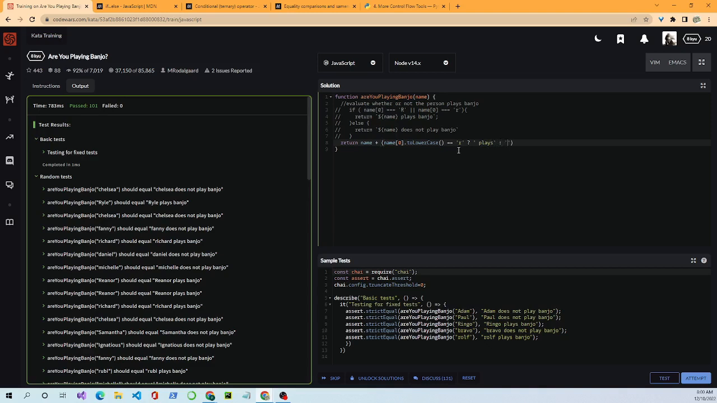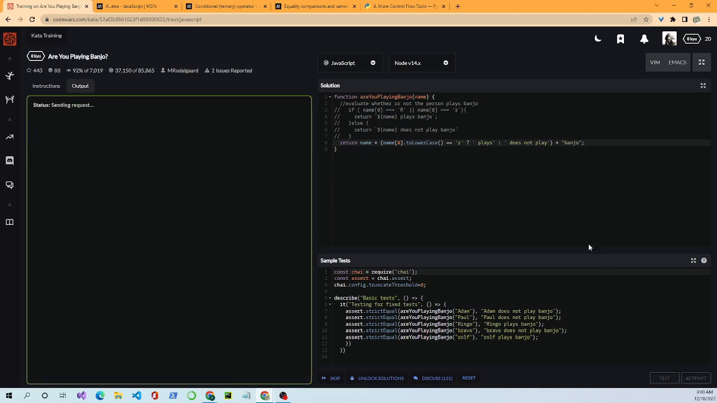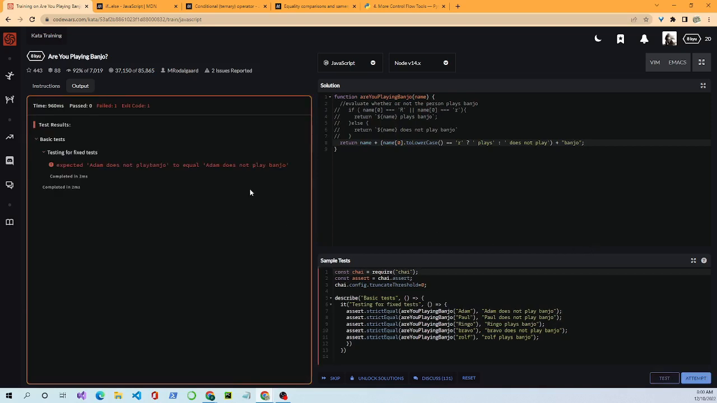Plays or does not. I've got to fix something real fast. If I don't leave a little bit of a space, when it adds them together, it'll shove the name and the plays or does not play together, and that's not what we want. Okay, plus, let's see, banjo. Okay, oops. Now this should work too. We'll give it a test and then we'll talk about it for a second. And it does not. Okay, let's see why.